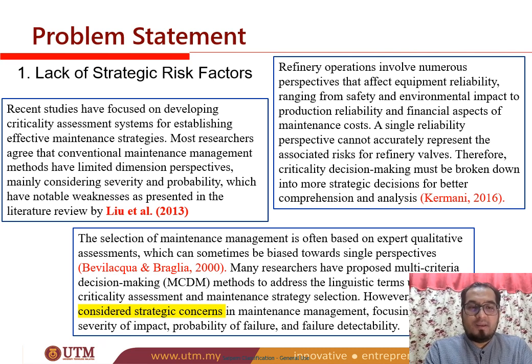And Braglia and Bevilacqua in 2000 mentioned that for multi-criteria decision making for maintenance strategy, most papers only address linguistic terms for critical assessment and maintenance strategy selection. However, few consider strategic concerns in maintenance management.